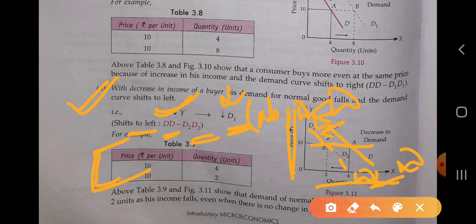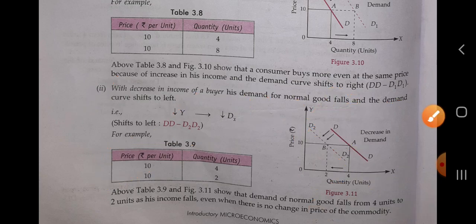It is up to you. You can take D1 or anything, but it is mentioned from D, that is the demand curve, so the curve is shifted to the leftward from DD to D2 D2. When the income of the consumer increases, the demand for the normal good also increases, and the demand curve will shift to the rightward. And in the second condition, when the income of the consumer decreases, the demand for the normal good will also decrease, and the demand curve will shift to the leftward. It is so simple.